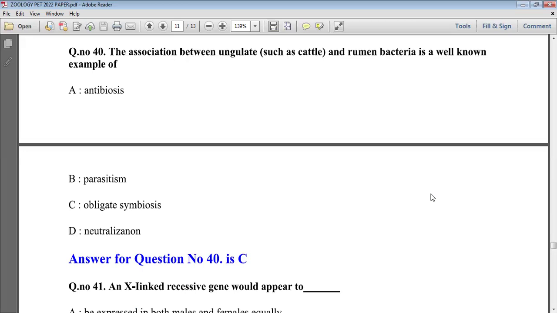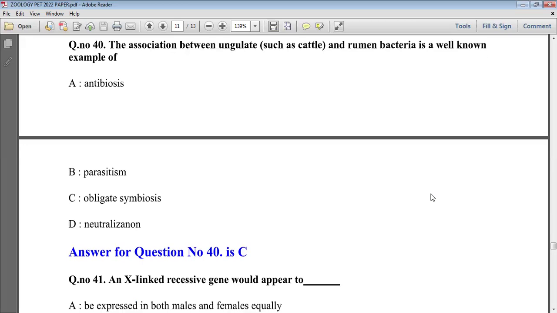Whereas parasitism is a type of association in which one organism is benefited and another organism is harmed. And the last option is neutralism, in which no organism is benefiting, but both organisms live with each other. So option C is right here.